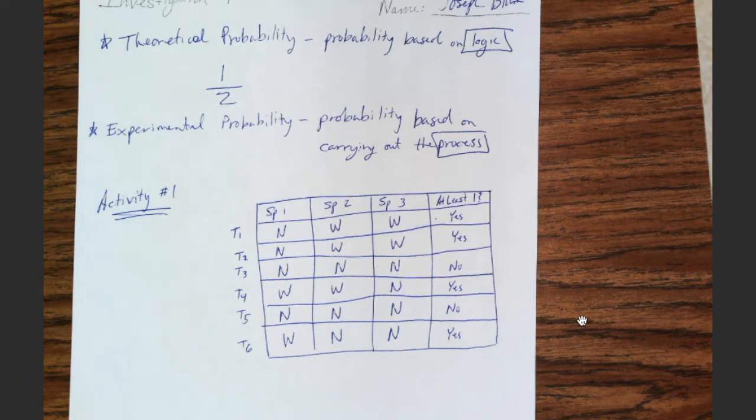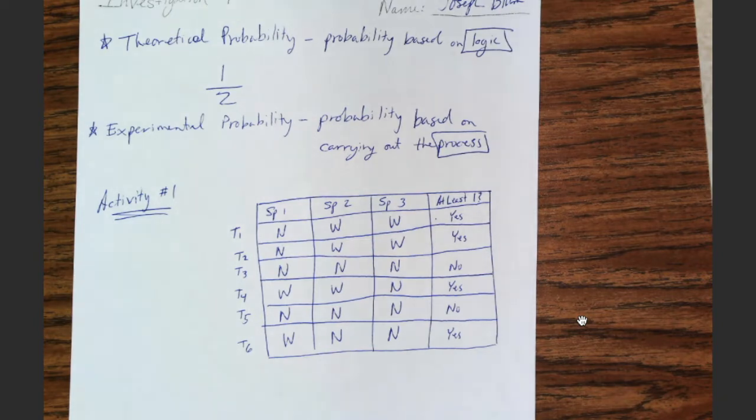Number 2. Repeat step 1 until the table is complete. Below are some sample results. Okay, we already did that. Number 3, to compute the experimental probability of having at least one winner after purchasing 3 cereal boxes, add the number of successes, yes, in the last column, and divide by the total number of trials. For our sample results above, this would be 2/3.